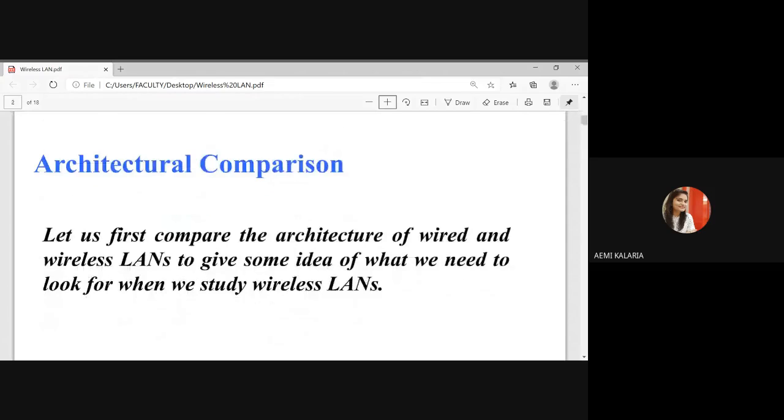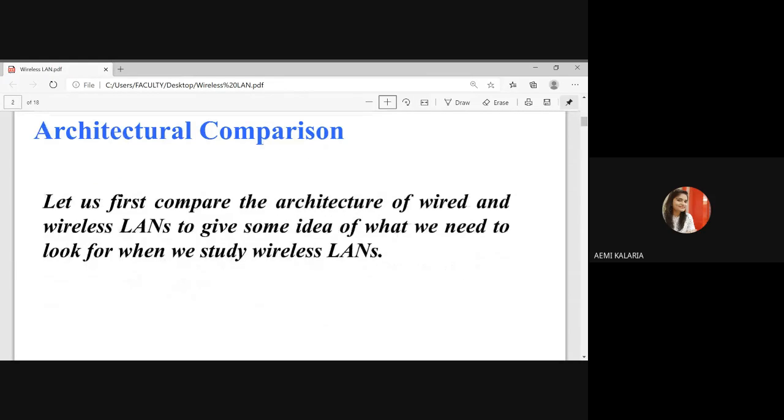Whenever we are dealing with wireless LAN, so many other constraints we have to set, right? First thing is the difference between wired and wireless LAN. Whenever we are dealing with wired, cable is important. But in wireless, no need of any wired connection, as the name suggests. Reliability in wired LAN is more; in wireless LAN, reliability is less.